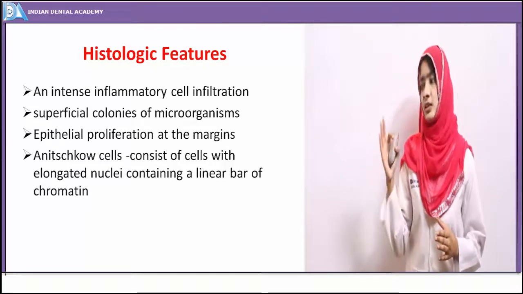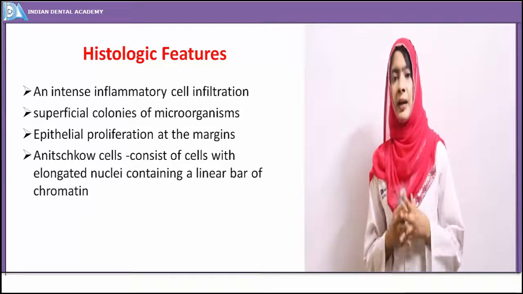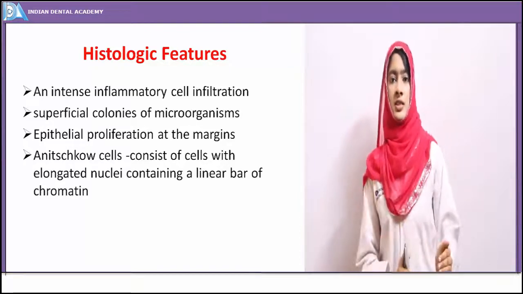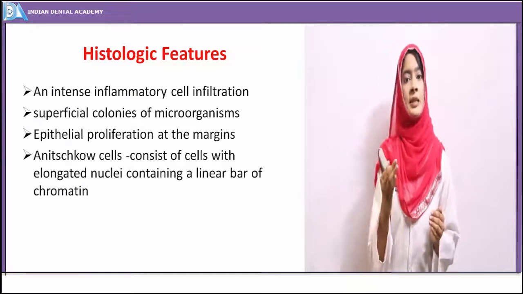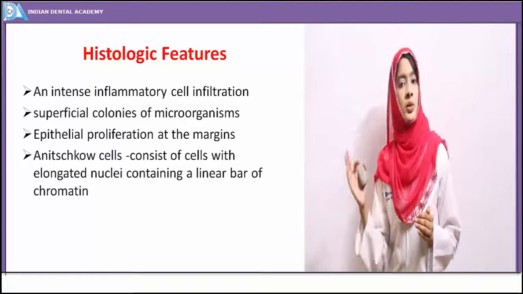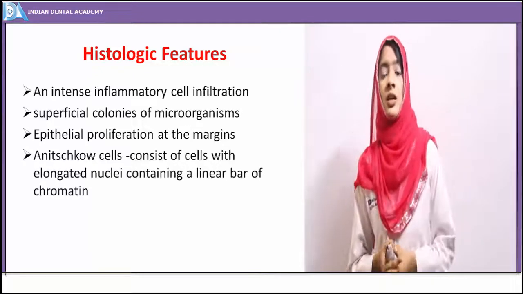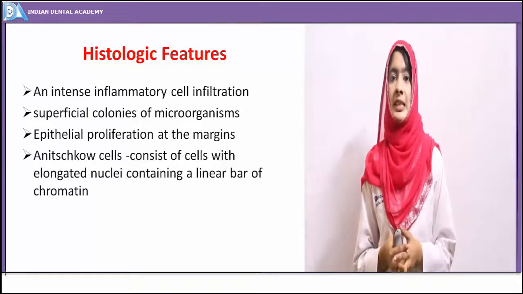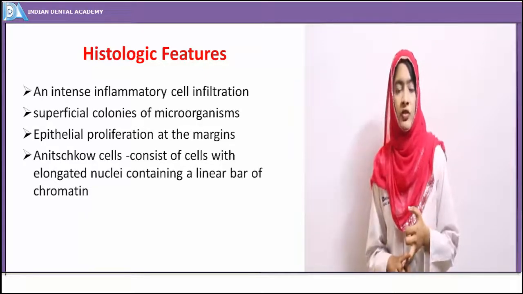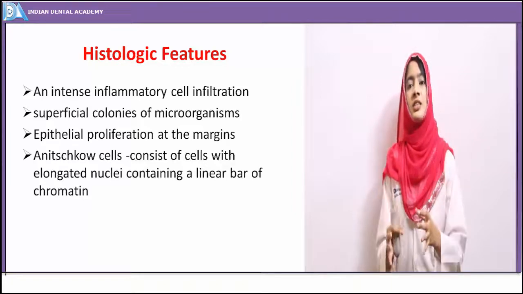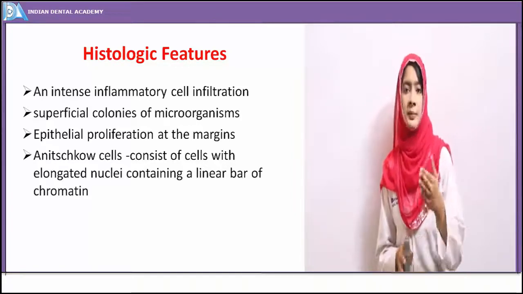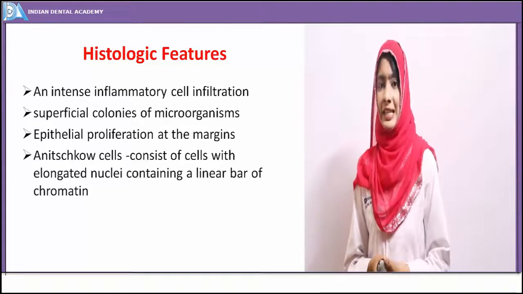Here also there is a break in the continuity of the epithelium, and you get to see colonies of microorganisms causing the ulcer. Bacterial etiology has been implicated. Streptococcus sanguis is the causative organism, so that may be the finding here histologically. That is, the presence of a colony of microorganisms, a break in the continuity of the epithelium. Along with that, intense inflammatory cell infiltration is present. The inflammatory cells most commonly seen are the lymphocytes or the plasma cells.